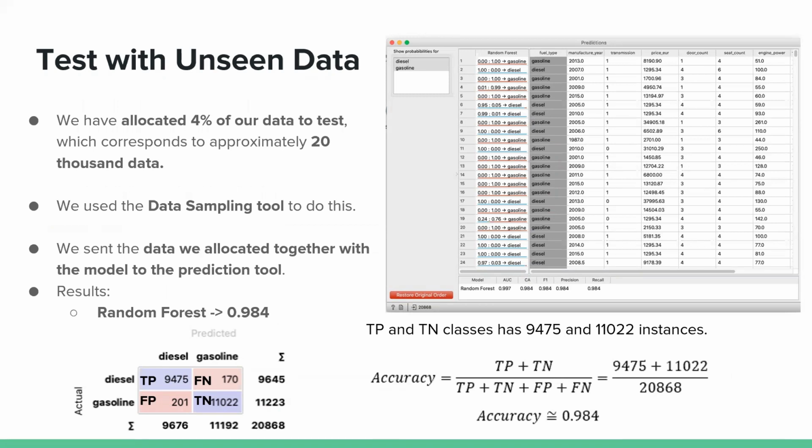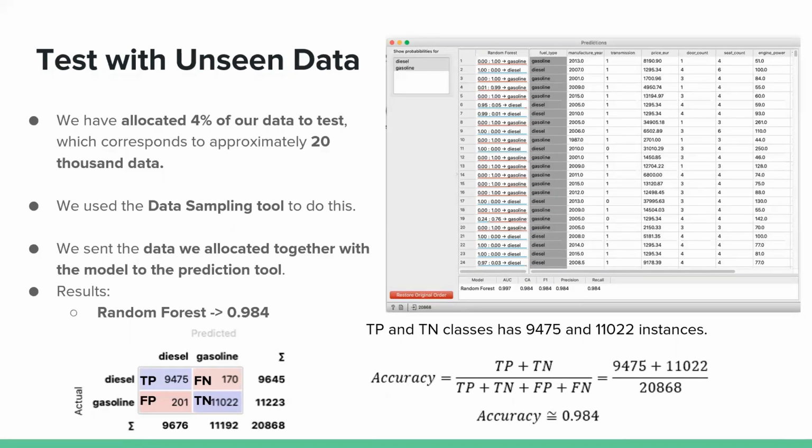Also we use the prediction widget to test the 20,000 data we have reserved for test. We sent the model we trained and the data we reserved. As a result, our model has achieved a 98% success. To evaluate this success, we looked at the results with the confusion matrix.